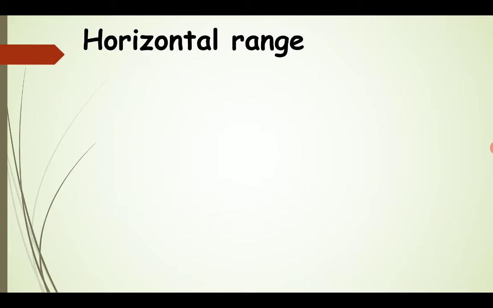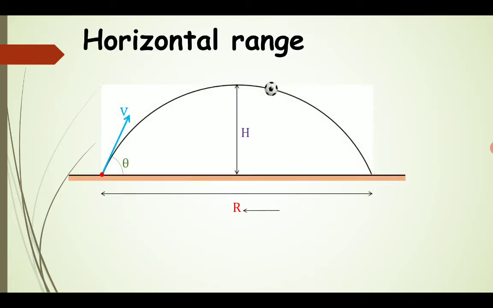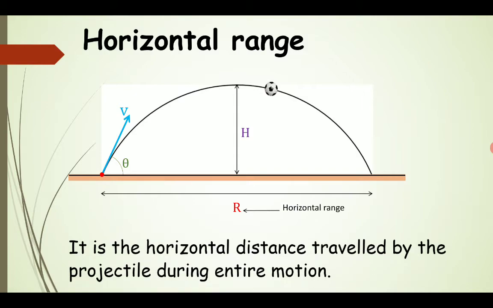After that, we have the horizontal range. As the projectile is covering the vertical distance, it is equally covering the horizontal distance. That particular horizontal distance from the initial position to the final position is known as the horizontal range. Or we can say that this is the displacement of a given projectile. So this is our horizontal range, the horizontally traveled distance by a projectile during its entire motion.